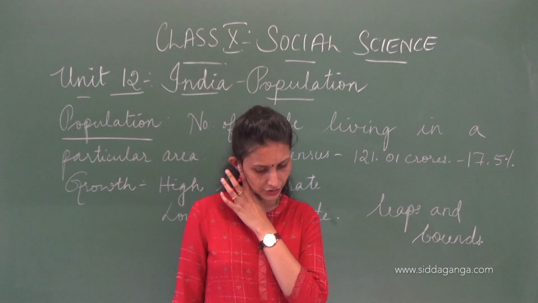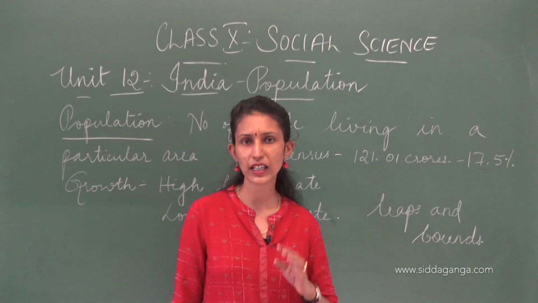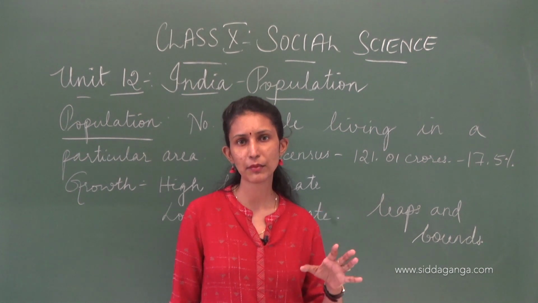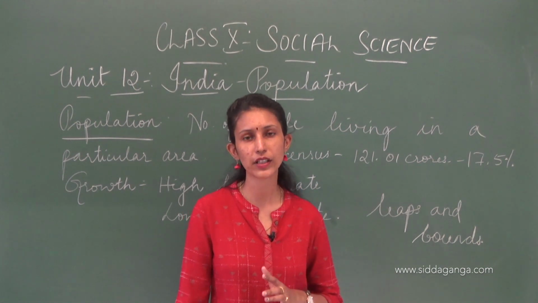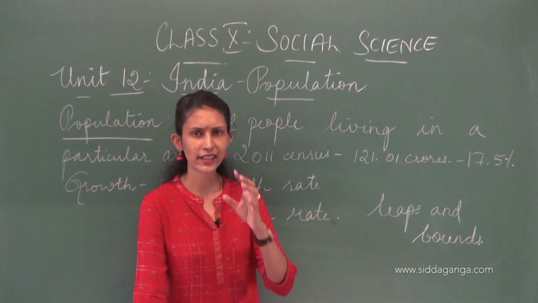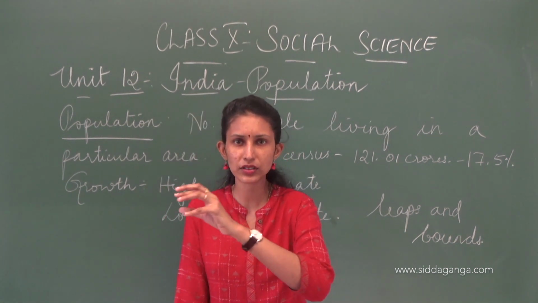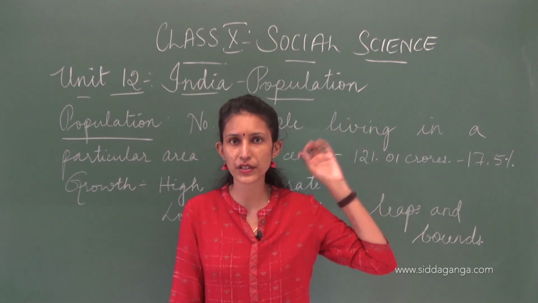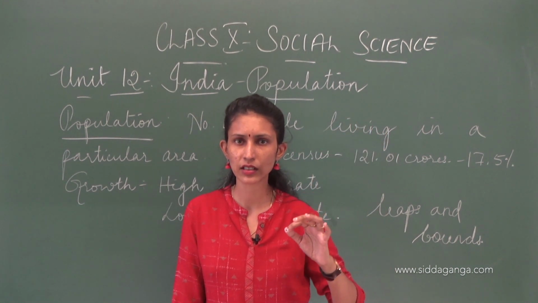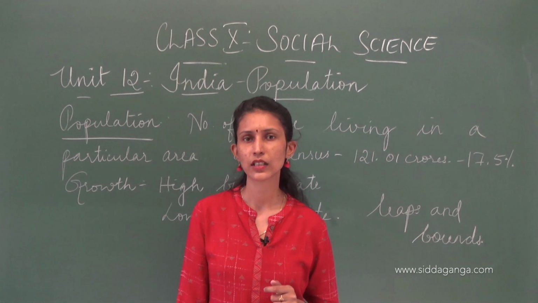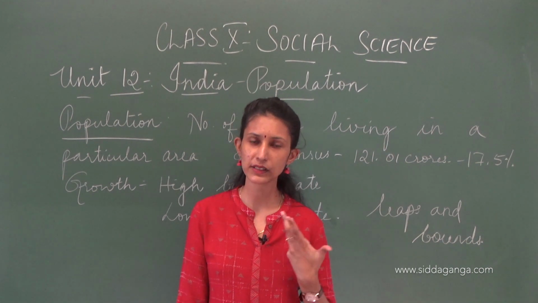Now, the population distribution of India is very uneven, that's what I told you. Just take a simple example of the cities and the urban areas versus rural areas. Rural areas have very few people. Sometimes in the rural areas you find one house here, and another house a kilometer away. But in the cities, just beside your house there's another house, or apartments, with so many people staying in an apartment.